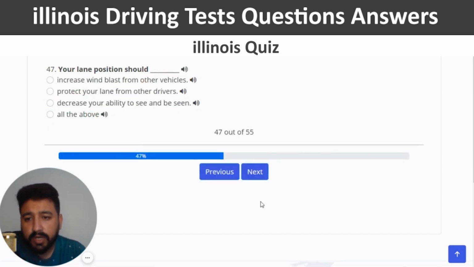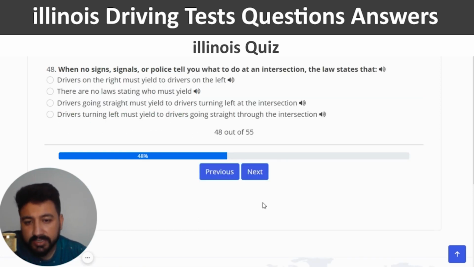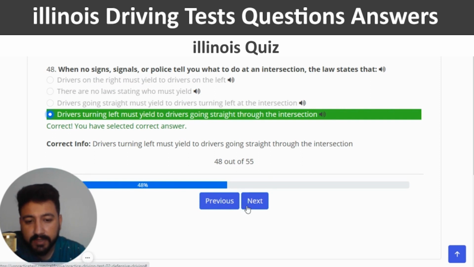And next. Your lane position should blank. So you can choose the second option, which is protect your lane from other drivers. So I'm going to click on the second option, correct, and next. When no signs, signals, or police tell you what to do at an intersection, the law states that the last one is the right one, which is drivers turning left must yield to drivers going straight through the intersection. So last option, you have selected the right one and next.